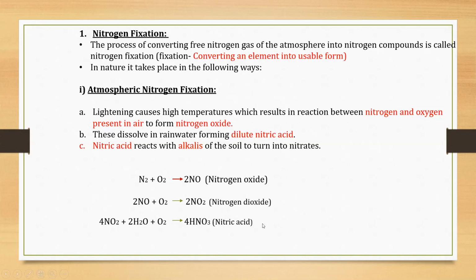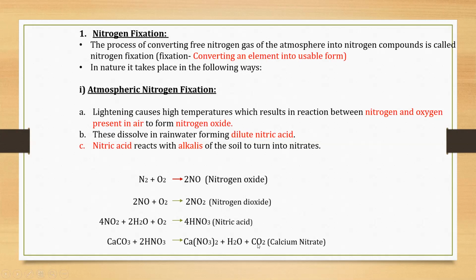The next reaction is this nitric acid will react with the alkalis. Now what are alkalis? Alkalis are the bases which are soluble in water. These alkalis are present in the soil in the form of CaCO3. CaCO3 means calcium carbonate. It is present in the soil. Now this nitric acid will react with calcium carbonate which is present in the soil and it gives calcium nitrate, Ca(NO3)2, along with water and carbon dioxide.